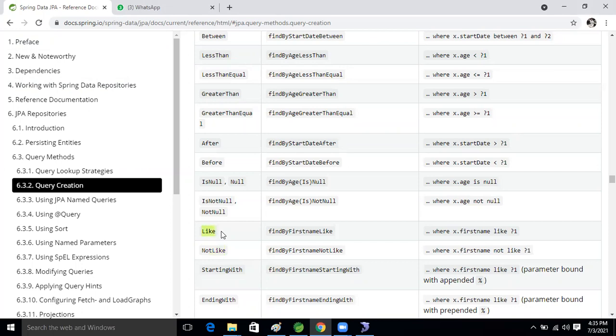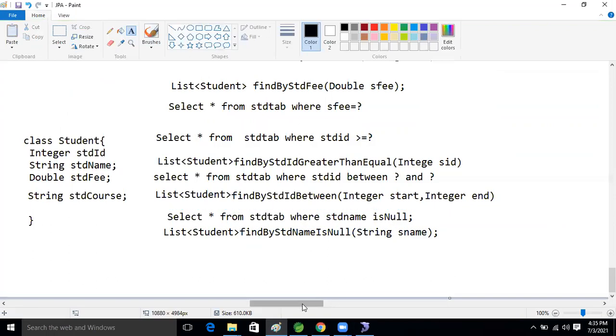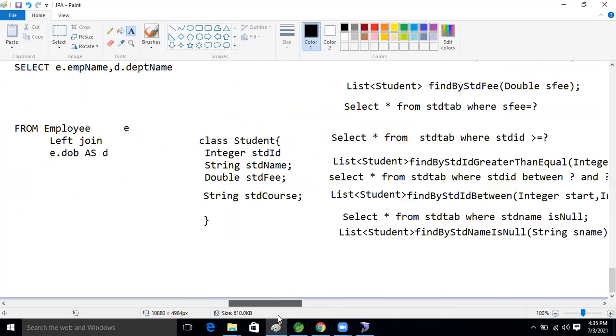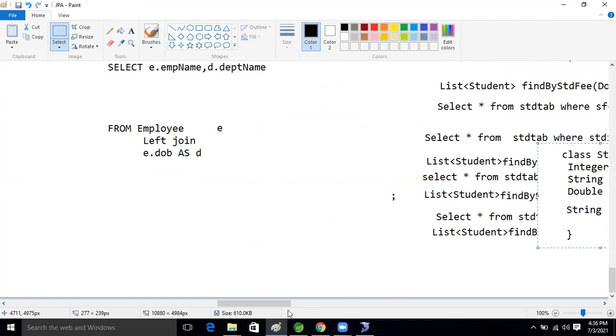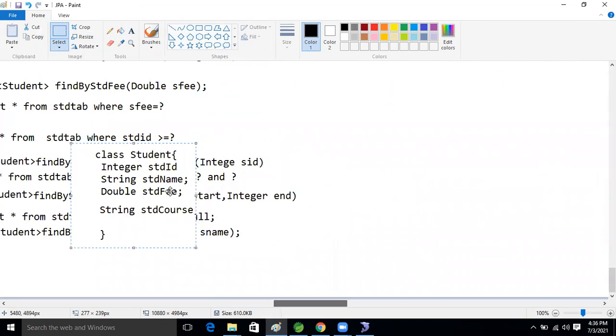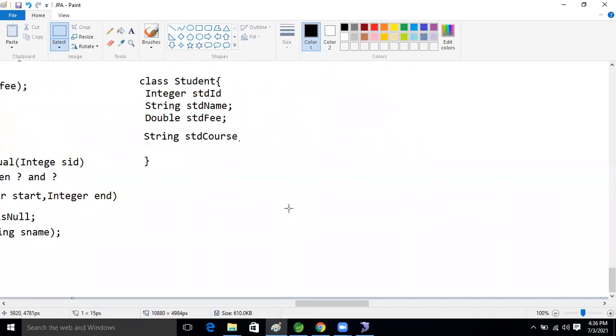Let's perform like. Copy this one. First, let's prepare the method query. Copy this entity class.